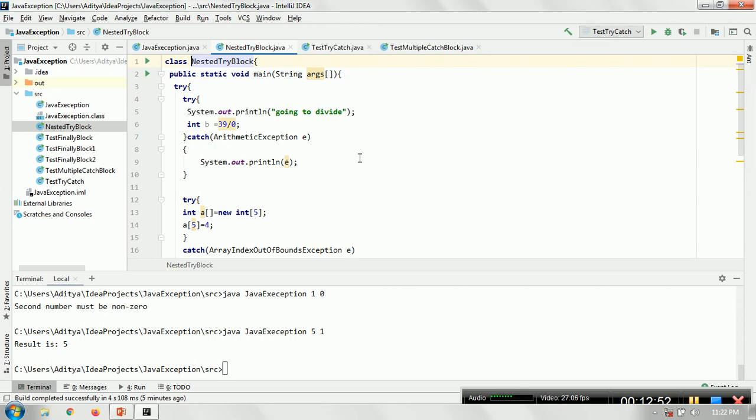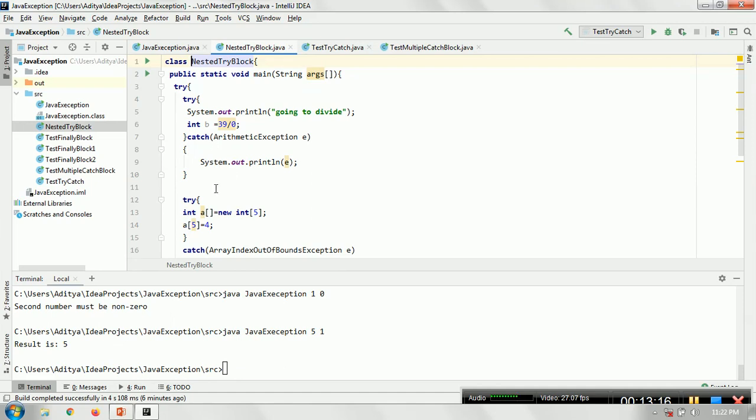It is going to divide, and you're dividing by 0. So again you have a catch block that is ArithmeticException e, and then you're just printing the object. Whenever you print, you can also print the objects of the exception classes. In this case you will get the reason why you're getting this exception, like divide by 0 in this case.